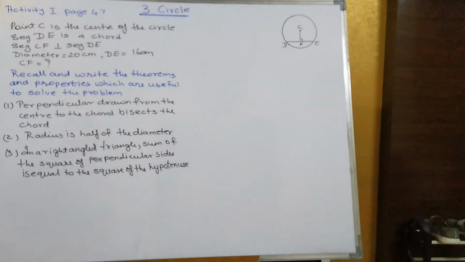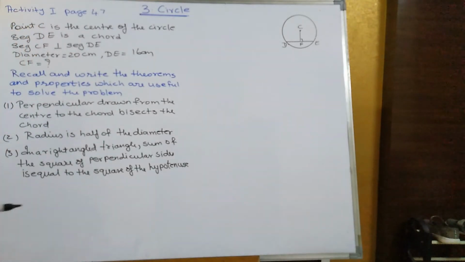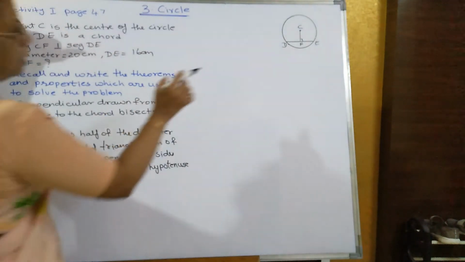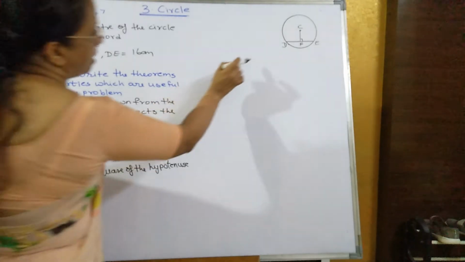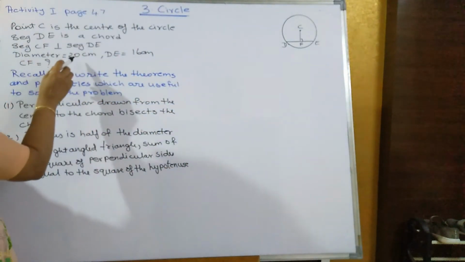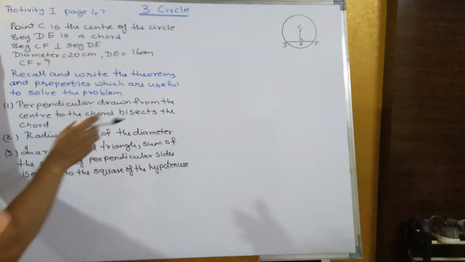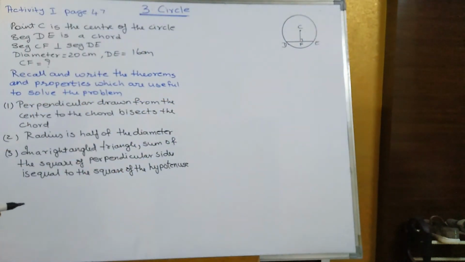Now on page number 47 an activity is given. In this diagram they have given point C is the center of the circle, DE is the chord of the circle, and segment CF is perpendicular to DE, and diameter they have given 20 centimeter and DE is equal to 16 centimeter. We have to find out CF. Now they have asked a question, which theorem and properties are useful to solve this problem?